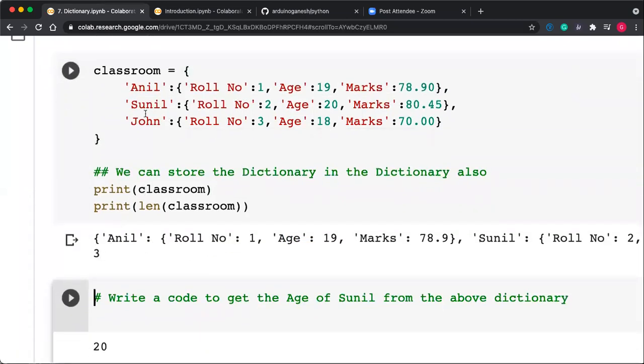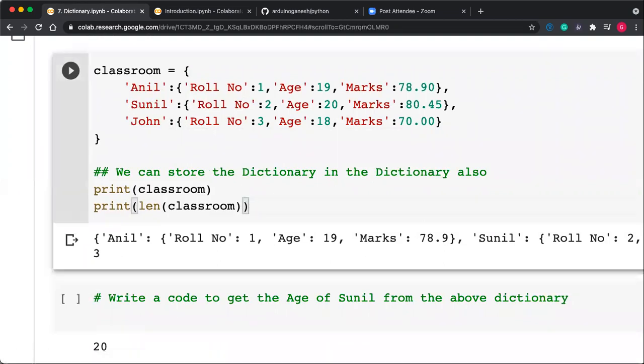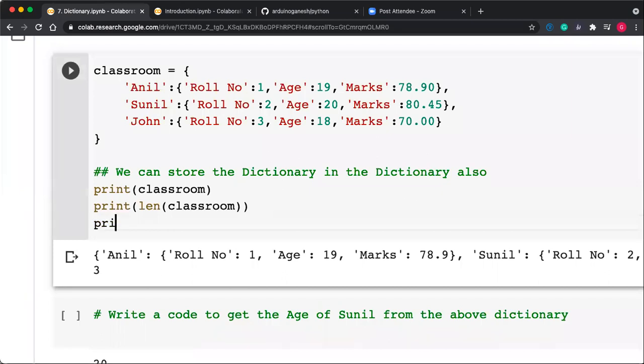It has 3 items. So if I want to access the marks of Sunil, can you tell me how to access the marks of Sunil? Classroom of Sunil. So when you print classroom of Sunil, the whole dictionary will be printed.